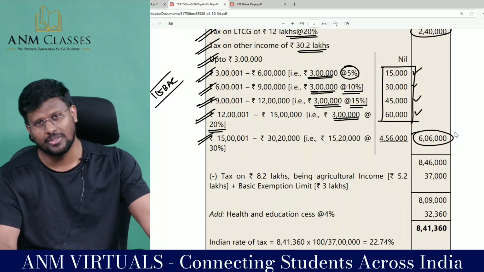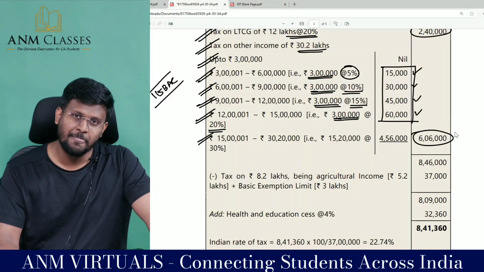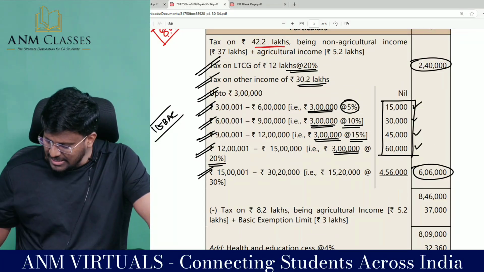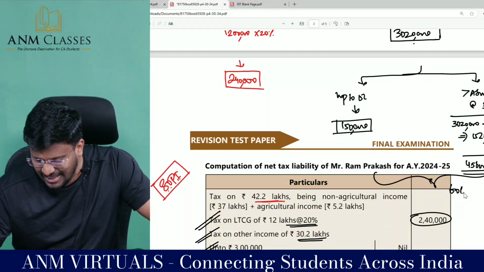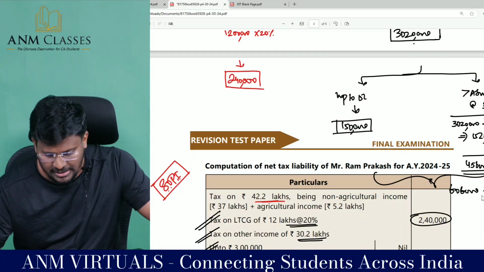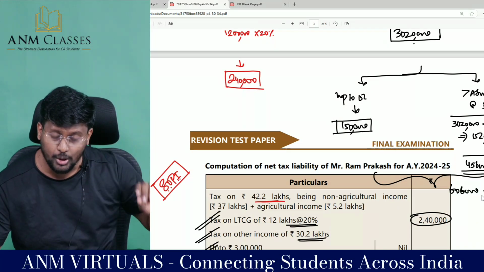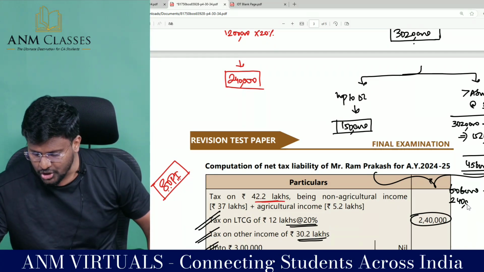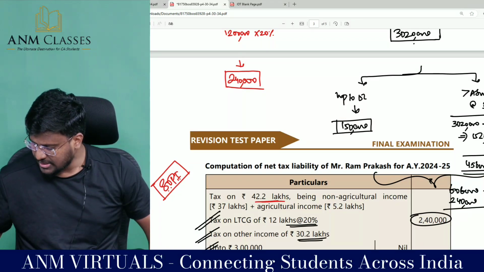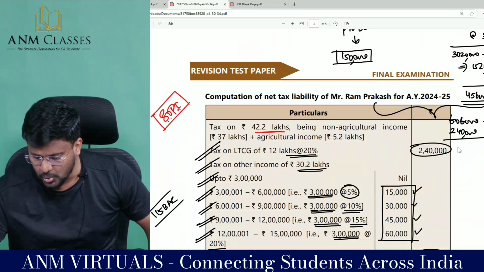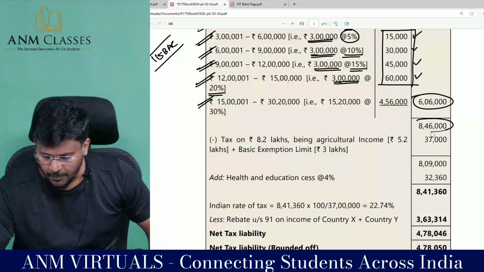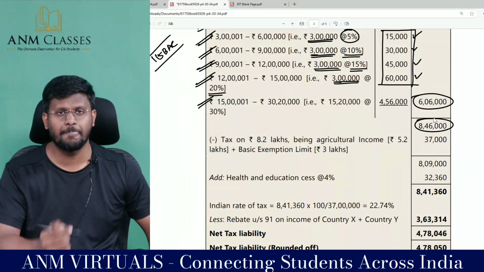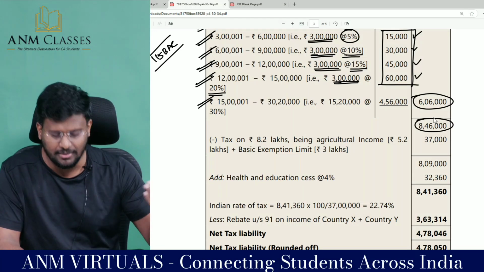I hope that you are with me. Fantastic, sir. Brilliant. So this is the tax payable for the normal income, which is 6,06,000, plus the tax on long-term capital gain at 20%, which comes to 2,40,000. 6,06,000 plus 2,40,000 comes to 8,46,000, which is the total tax payable, excluding surcharge and health and education cess.